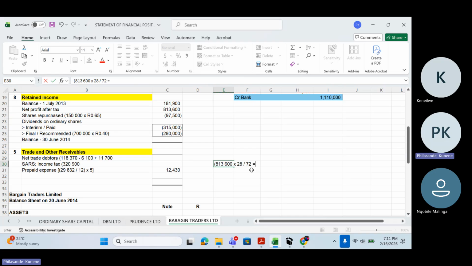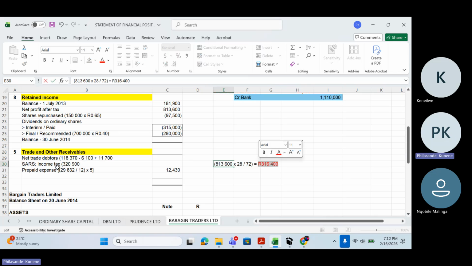Then how much am I going to get as my tax? 316,400. So which means now I need to compare now my tax.